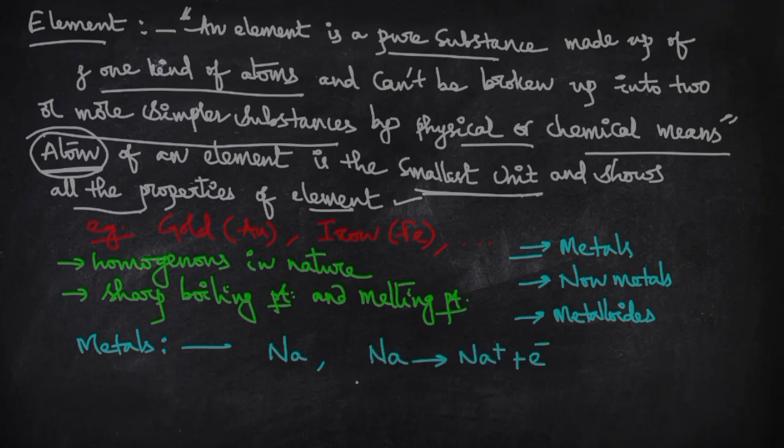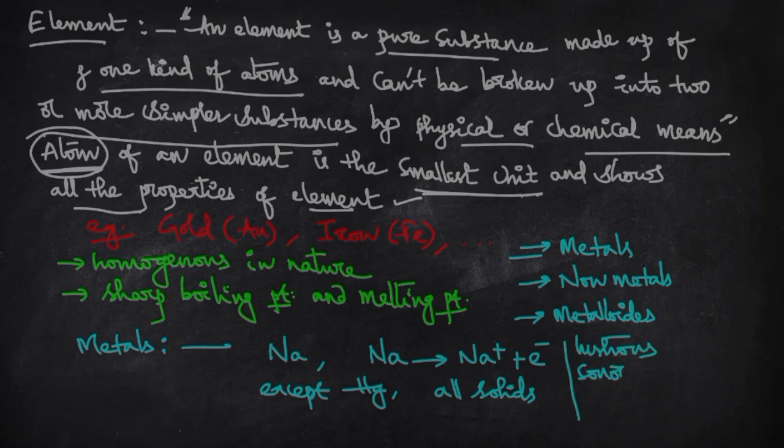Metals are all solids except mercury, which is liquid at room temperature. Metals have luster, meaning they have shining property.